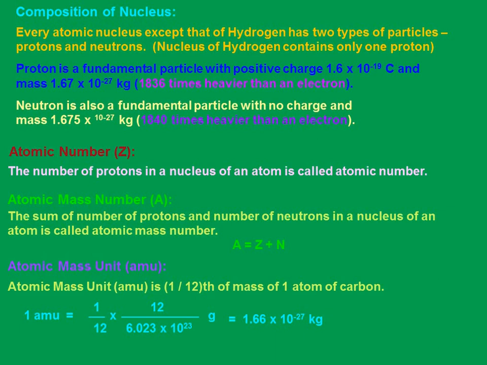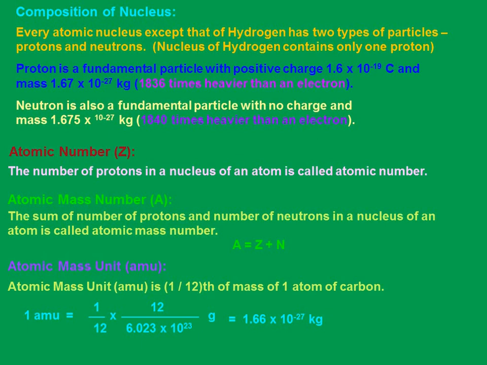Not a big deal. If you want the strict value, it is 1.675. Both the proton and neutron together constitute the nucleus. Keep that in mind. We can call them nucleons because other than the electrical charge, all the remaining properties are very similar, and hence we can call them by a common name, nucleons.